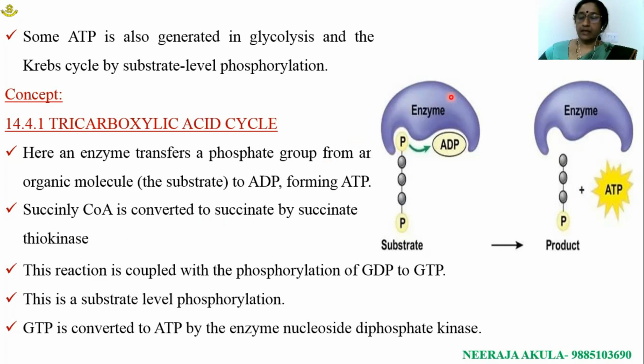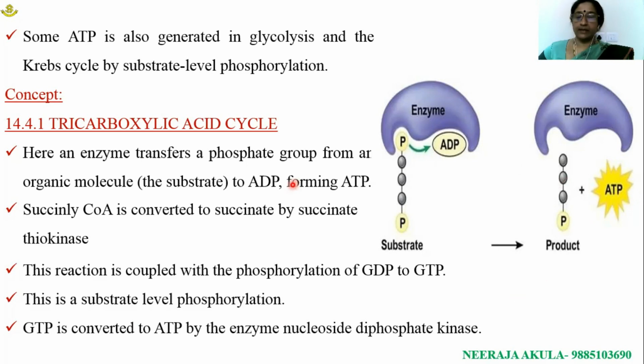Let us assume that this is an enzyme known as succinate thiokinase, and here is the substrate known as succinyl-CoA. From this, a phosphate group is released and coupled with GDP, leading to formation of GTP. Immediately, from GTP the phosphate group is transferred to ADP and finally synthesis of ATP takes place.